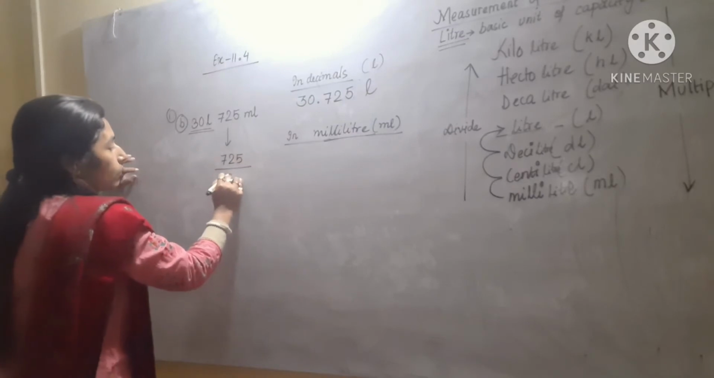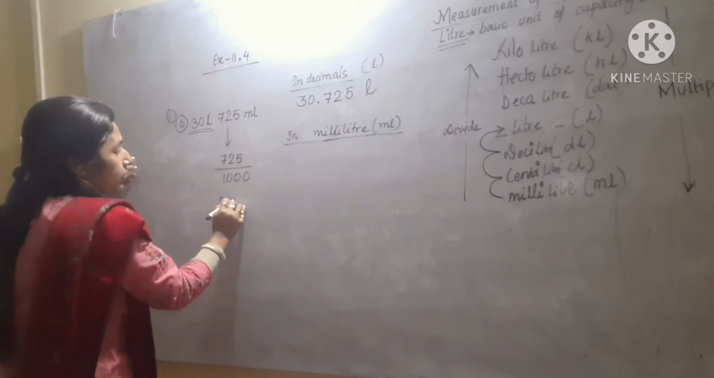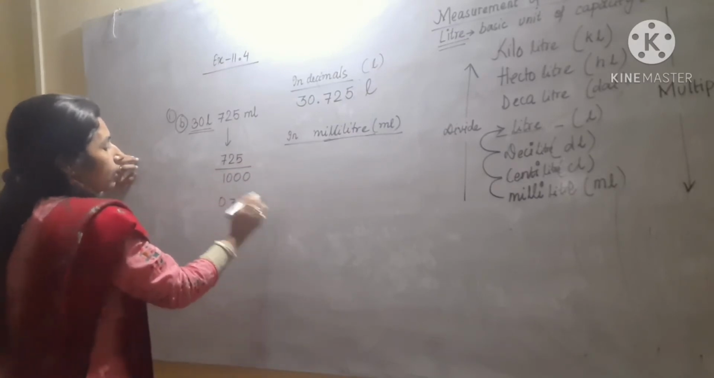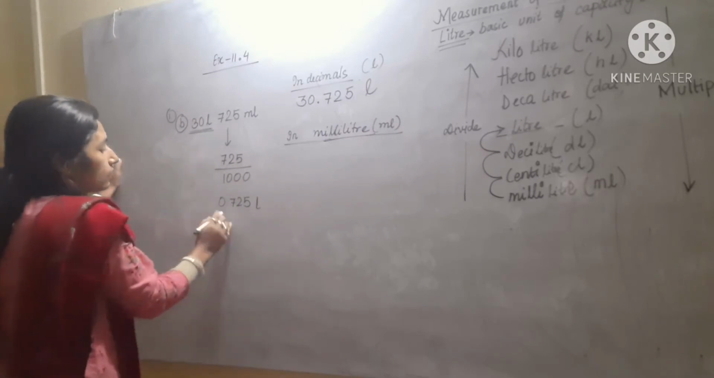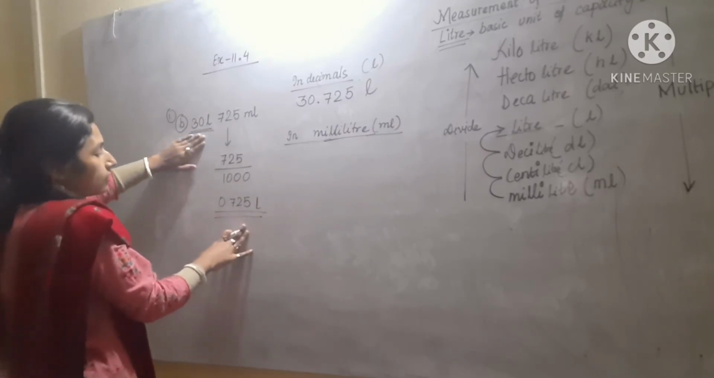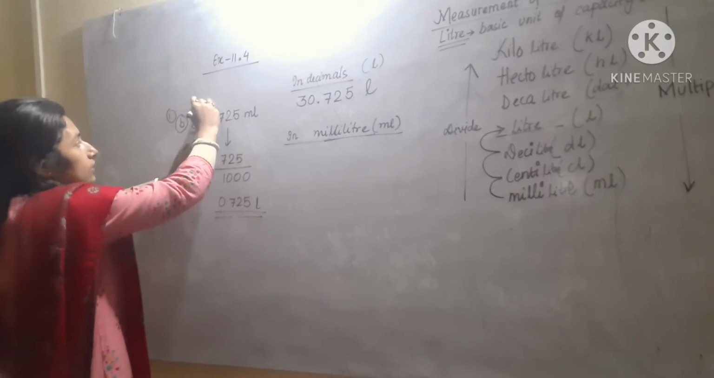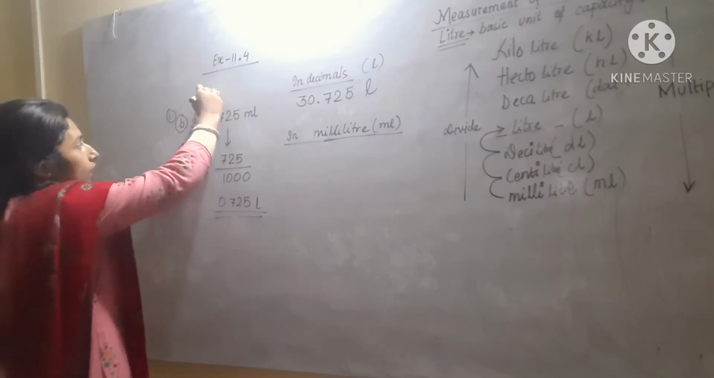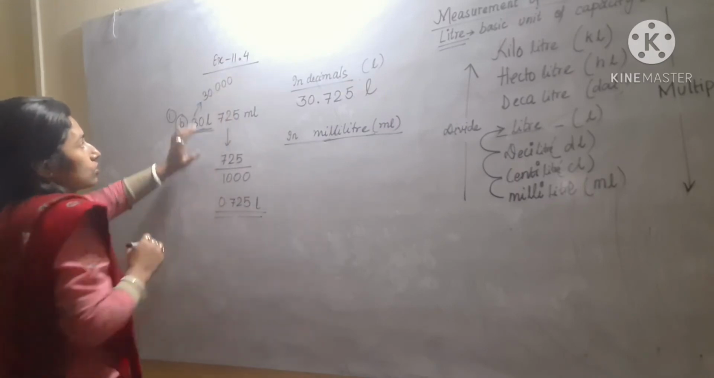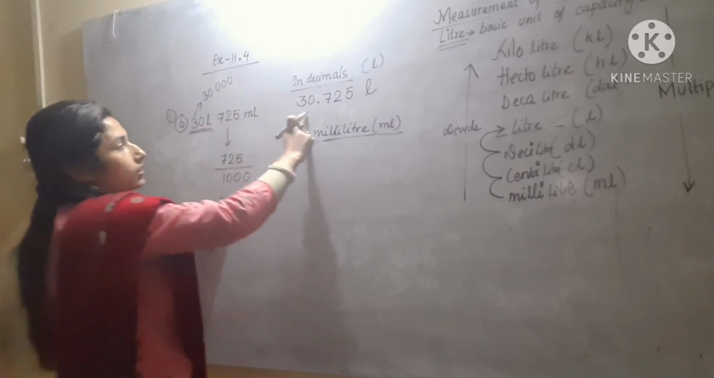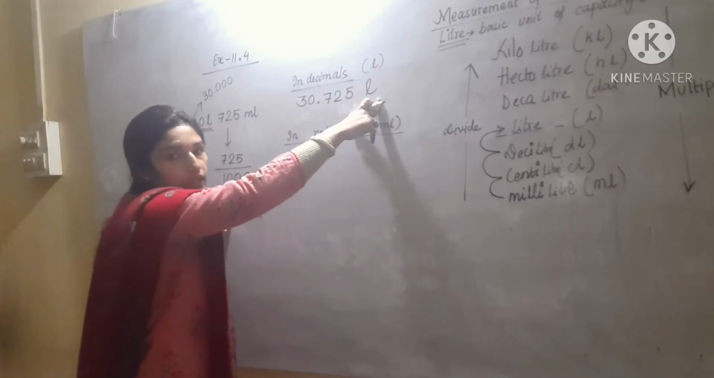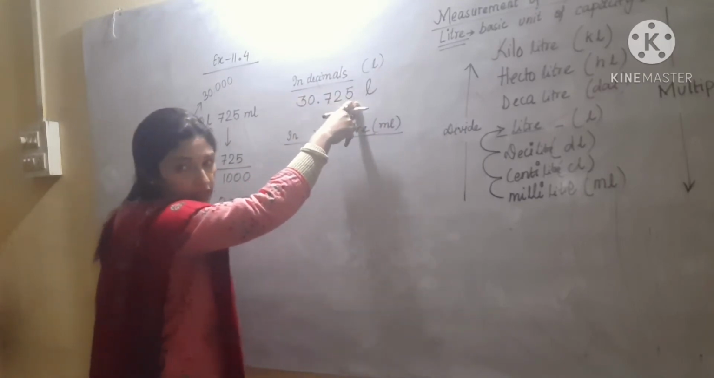And the answer will be 0.725 liter. So this is also in liter. Just add this to this by making the 30 a decimal, so this will be 30.000. After adding these two, you will get 30.725 liter. See, we are getting the same answer as directly.